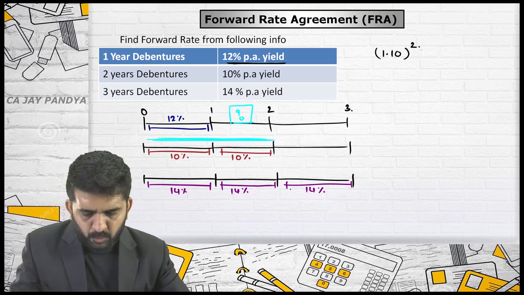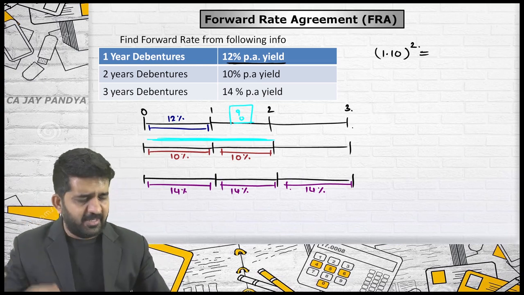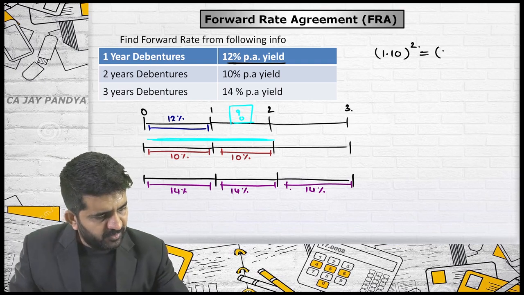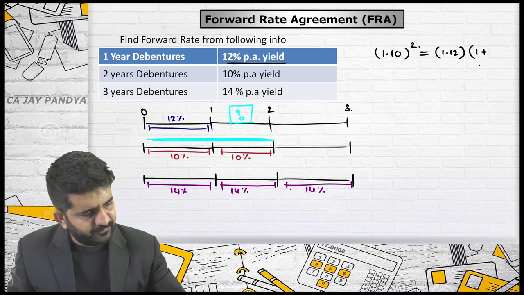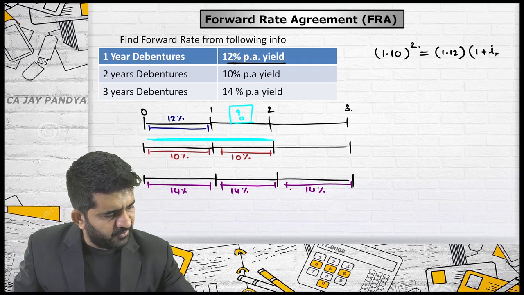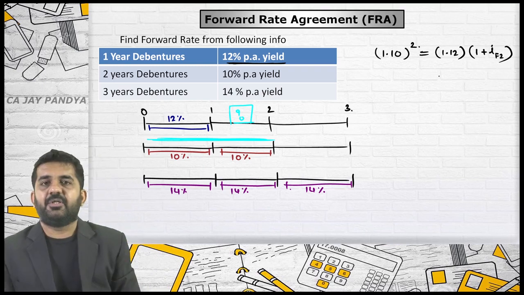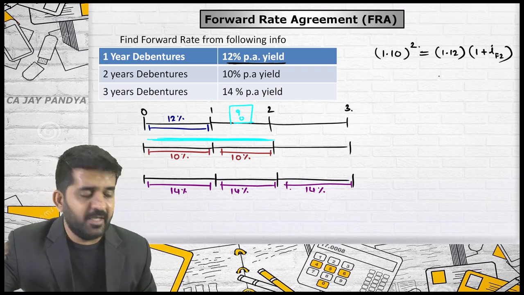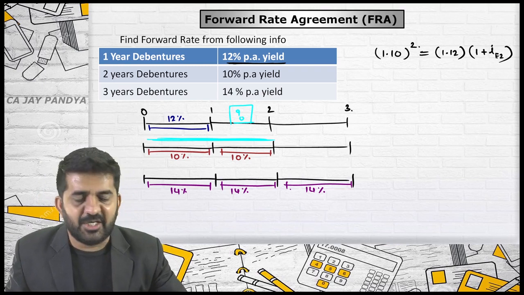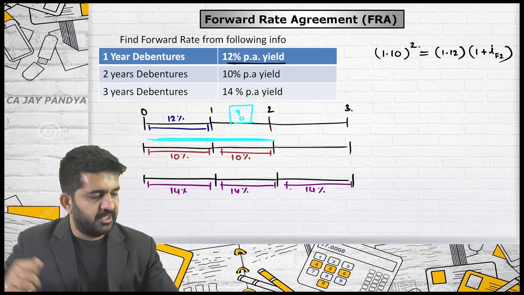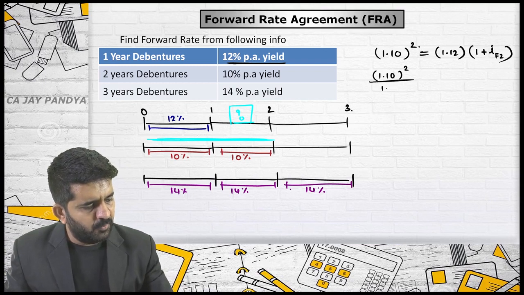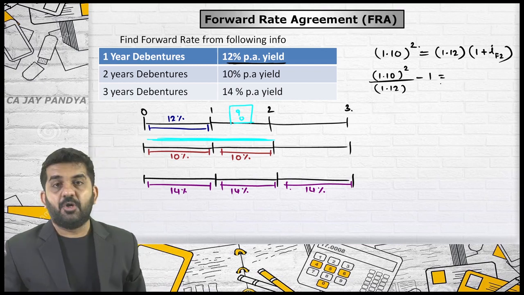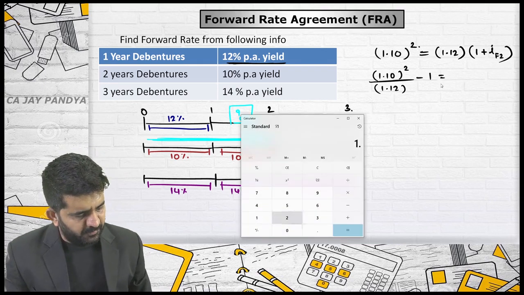Should be equal to, as this is the first question, let me write this down: 1.12 and 1 plus interest forward of second year. That is the second year's forward rate. First year rate times second year forward rate should be equal to the 2 years rate. Thus the answer will be 1.10 square upon 1.12, minus 1. Let me find out the answer.